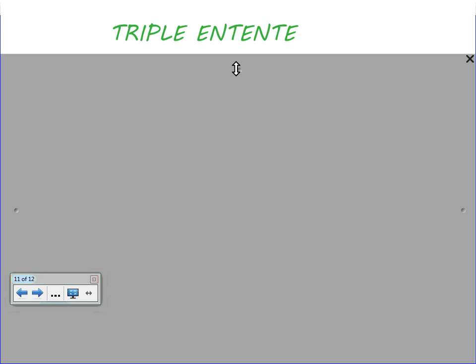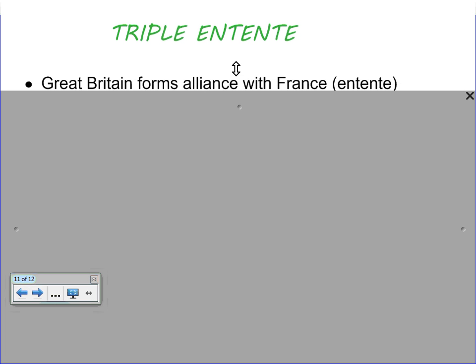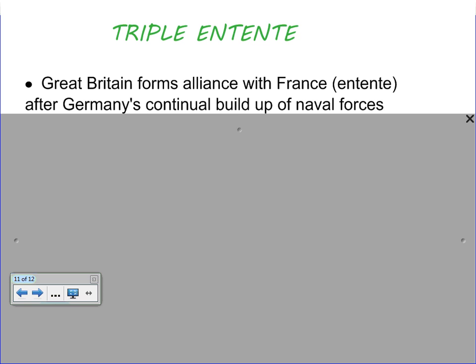Now, with Wilhelm doing all this stuff, it's going to essentially lead to what we call the Triple Entente. Remember, the Entente is a French term that means to agree or to understand, okay? Great Britain is going to form an alliance with France. They're going to call this the Entente, okay? It's an agreement, and it's just two. Well, with France being aligned with Russia, that's going to help bring them in.